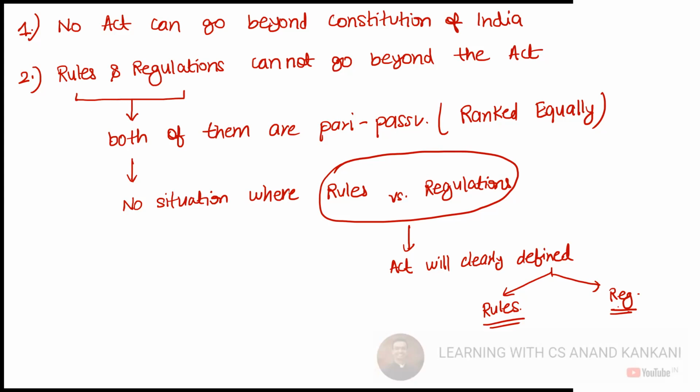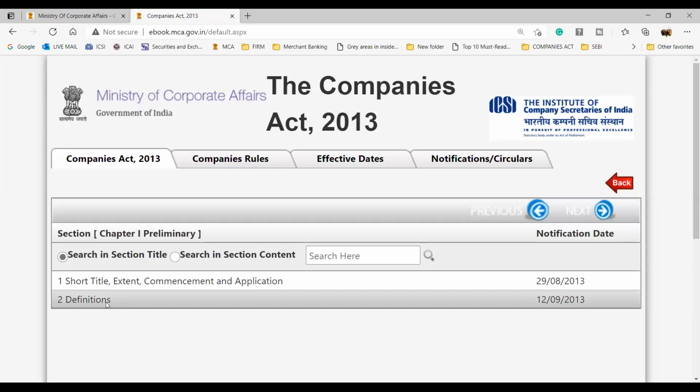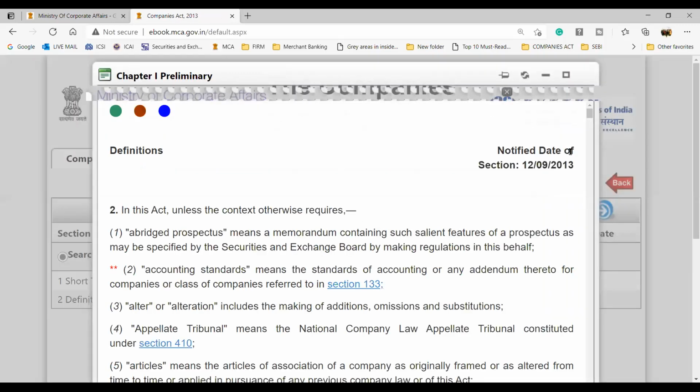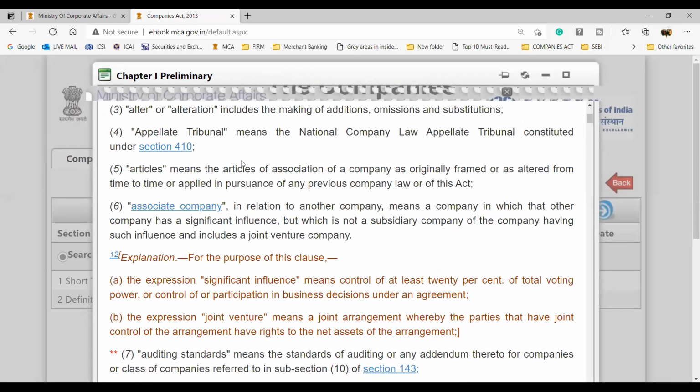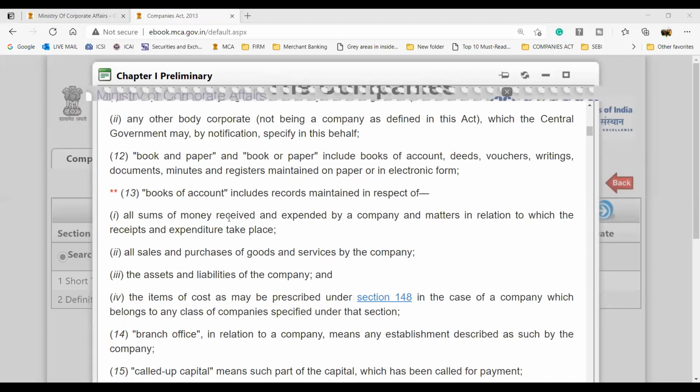Okay, guys, this is clear. You cannot make rules for any damn thing in the law. It will be clearly mentioned. Like I will tell you, just see this definition. If I show you this definition part, you'll come across some word. Just see.